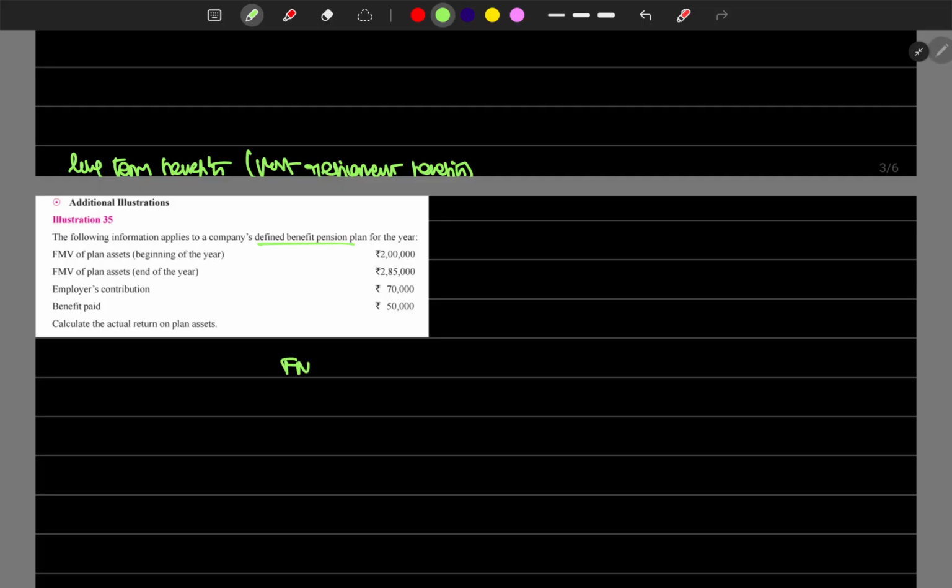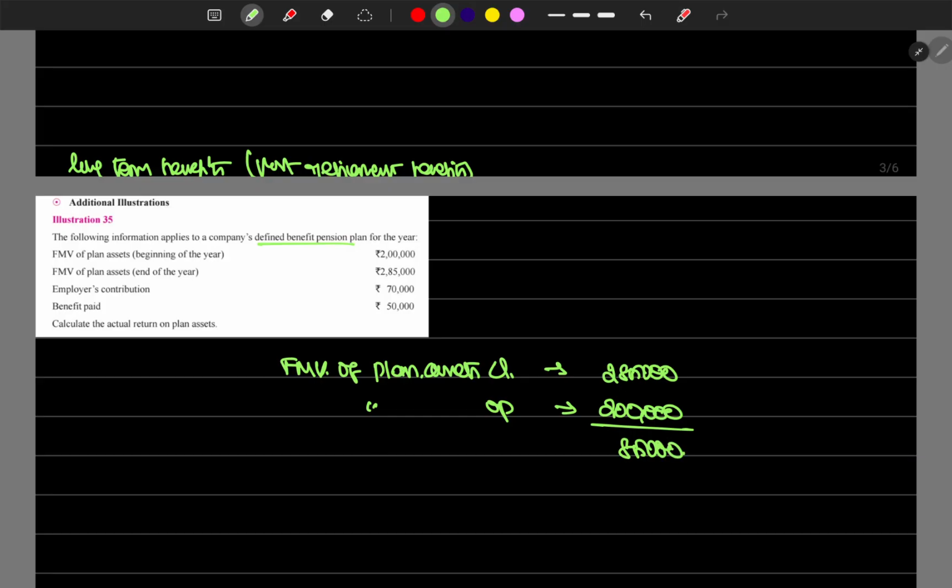The fair market value of plan assets: closing balance is 2,85,000 and opening balance is 2 lakhs. So there is a change of 85,000, a positive change in plan assets.